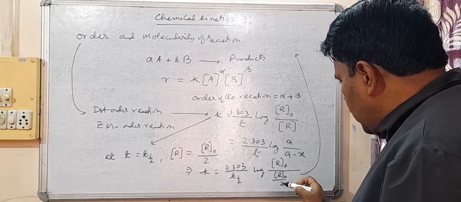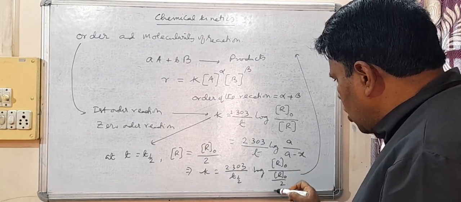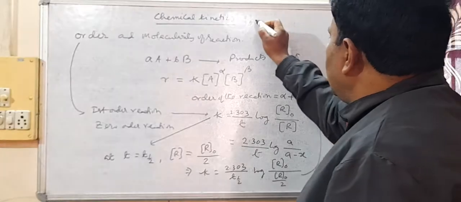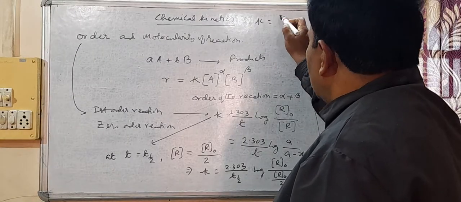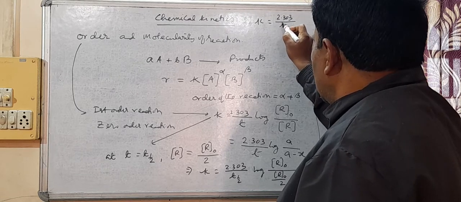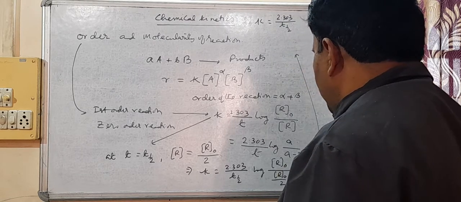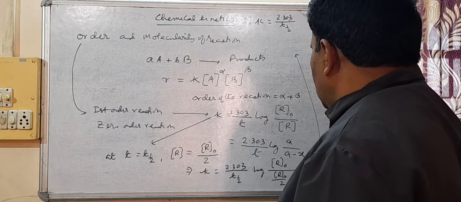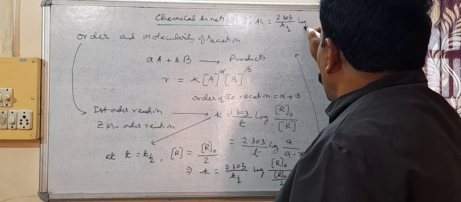Now this 2 will go in the numerator, and this R naught will get cancelled. So we will have K equal to 2.303 by T half log of 2.